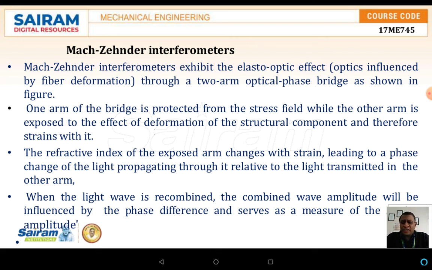The refractive index of the exposed arm changes with the strain, leading to a phase change of the light propagating through it relative to the light transmitted in the other arm. When the light waves are recombined, the combined wave amplitude will be influenced by the phase difference and serves as a measure of the strain.